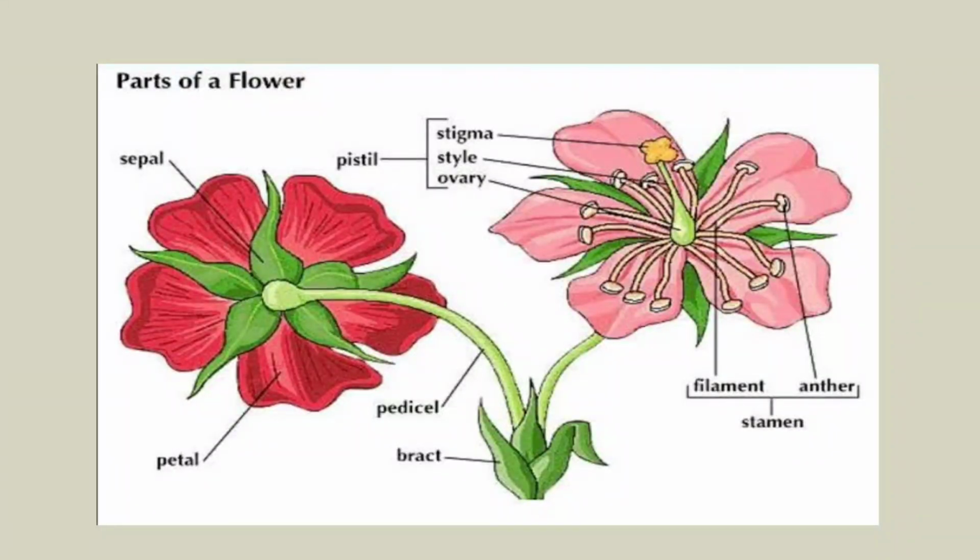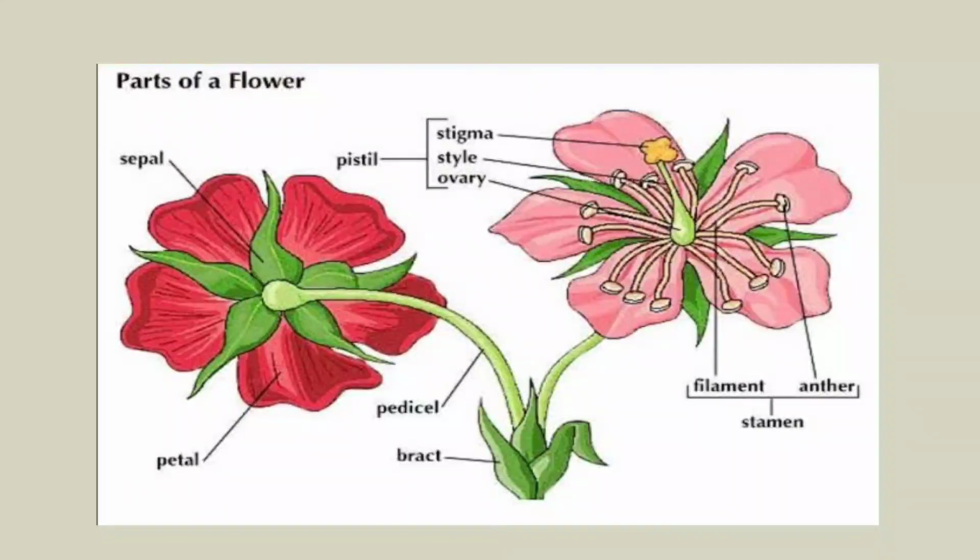There are mainly 4 components. The first one is the outermost whorl. Whorl means a layer. You can see the green colored part that represents the sepal. Sepals are hard, green colored, the outer layer, and they protect the inner layers. Beneath that, petals. Petals are very beautiful, having a lot of colors. Some are scented, which attracts everyone. And those are smooth if we compare with the sepals.